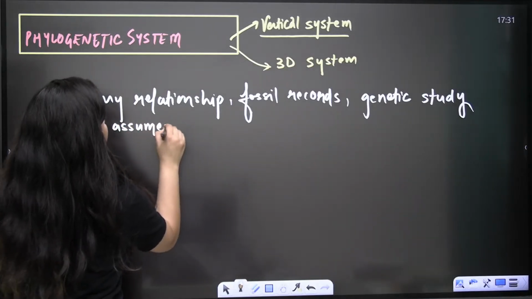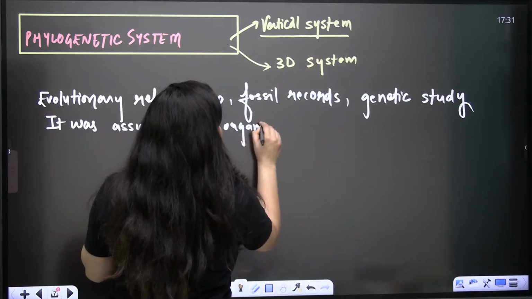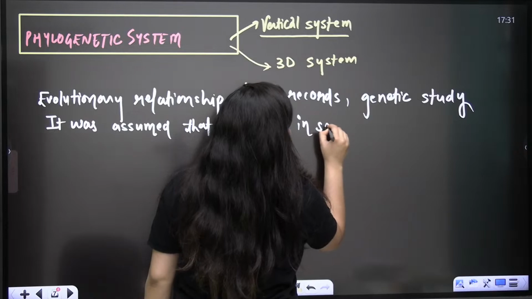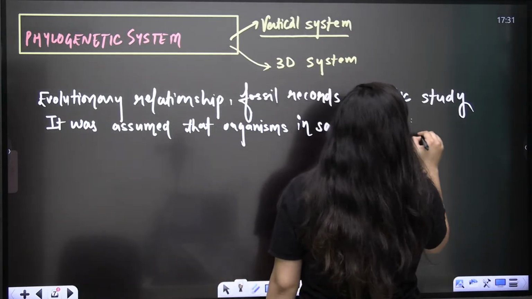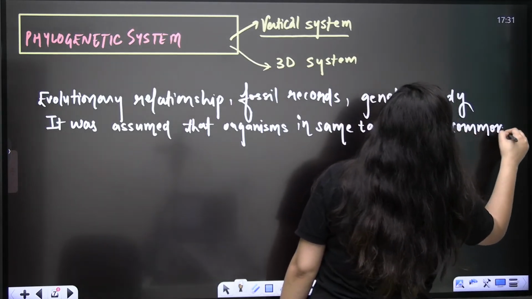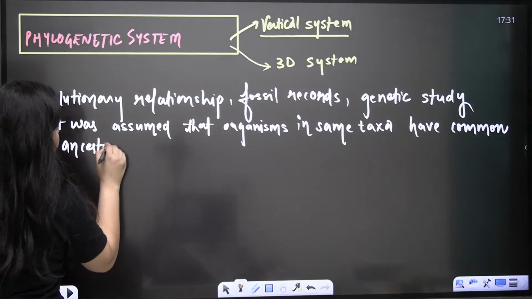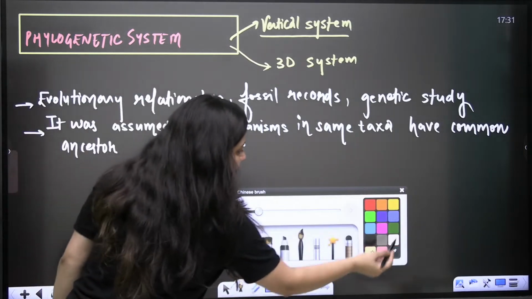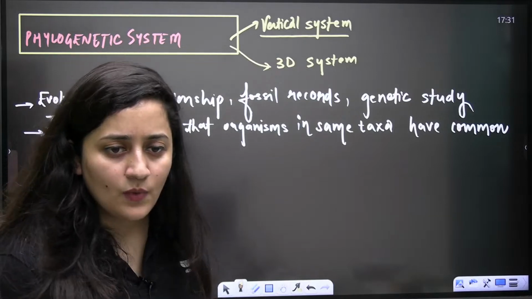So here it was assumed that organisms kept in the same taxa have the same ancestors. Organisms in the same taxa, the same group, have common ancestors. So it is important. Done? Clear? So can you tell me who gave this phylogenetic system of classification? Anyone in the class?